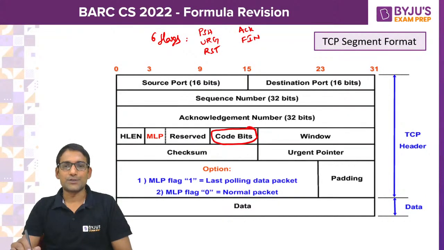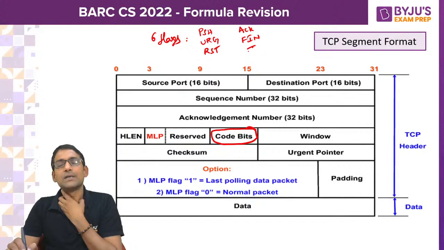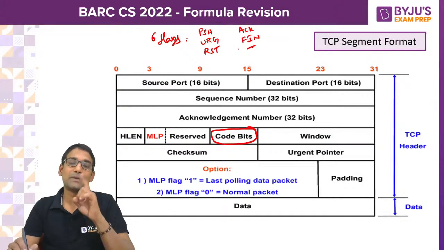Push, urgent data, reset, ACK, FIN, and what else? I am not getting it now. Urgent pointer, some other. Please revise that once. There will be 6 flags. 1-bit fields will be there.